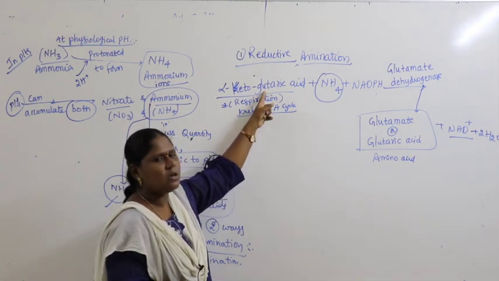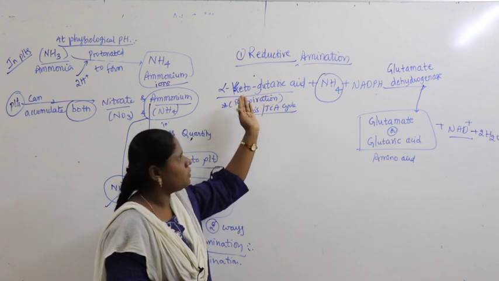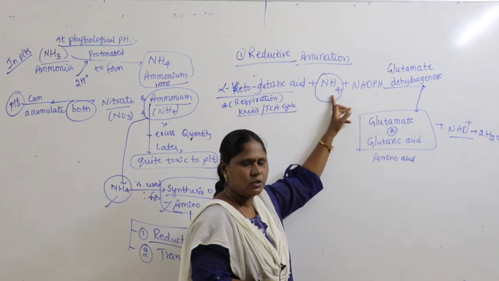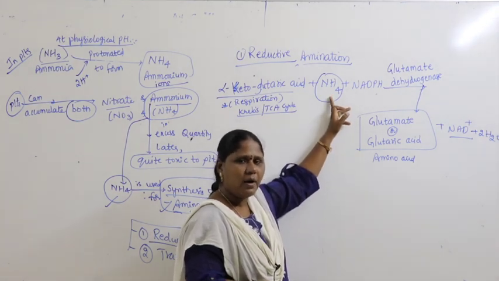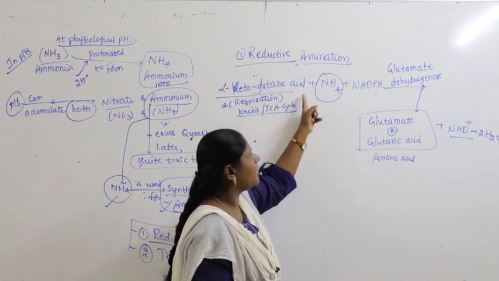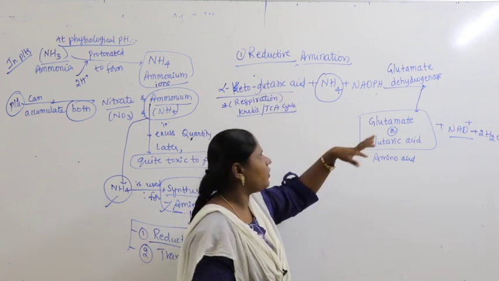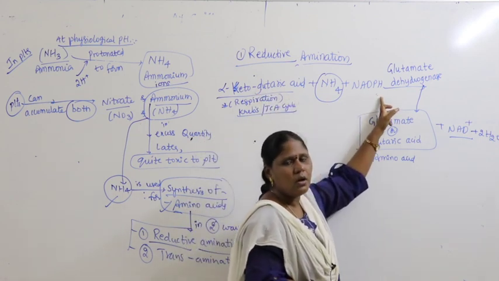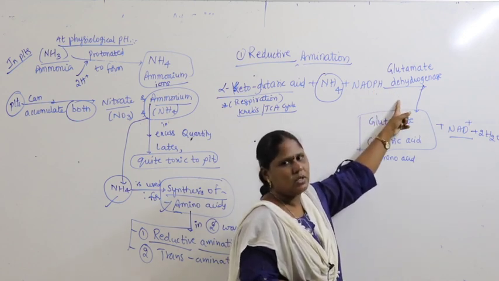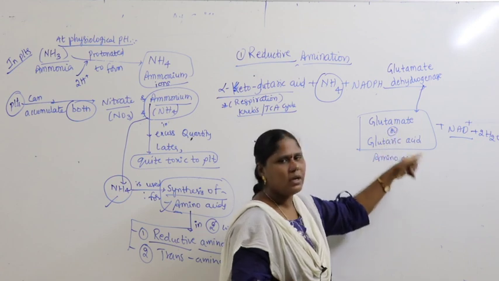From this, the substrate alpha ketoglutaric acid comes into the metabolic pathway and combines with ammonium, which got accumulated in the plant. Ammonium, when it reacts with alpha ketoglutaric acid by taking some amount of energy NADPH, with the help of the enzyme glutamate dehydrogenase, converts into glutamate.